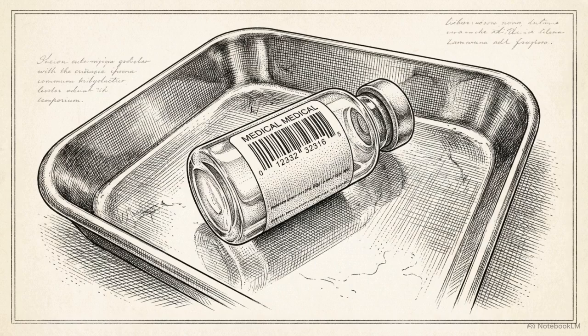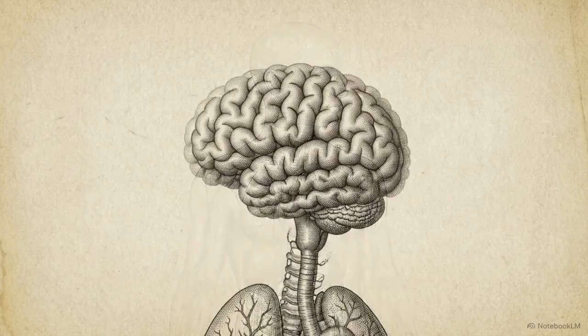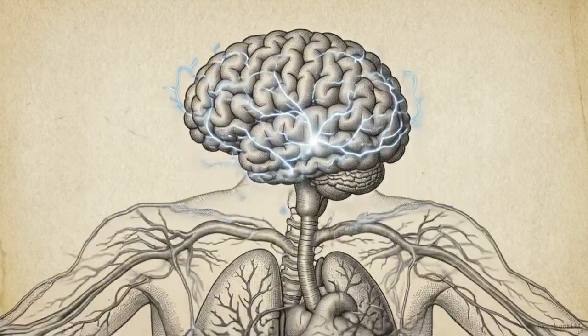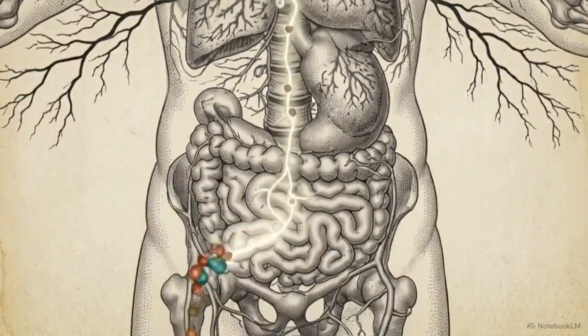ACTH analogs effectively treat complex neuroimmune diseases like multiple sclerosis because they activate the localized and neural pathways that exogenous cortisol alone does not. The integration of the melanocortin system ensures robust immune control, establishing ACTH as an intrinsic regulator of human inflammation.